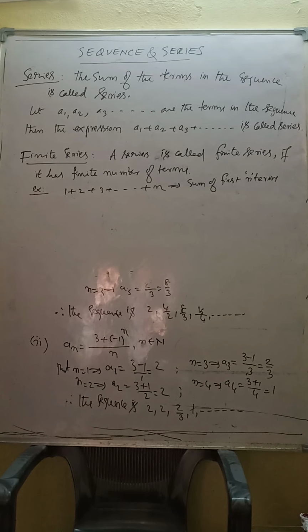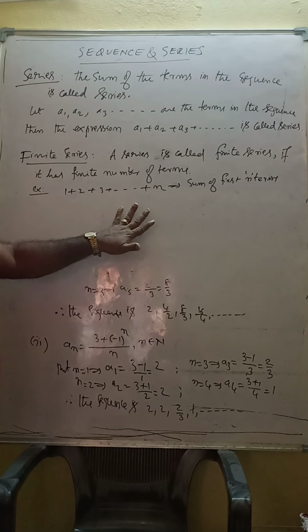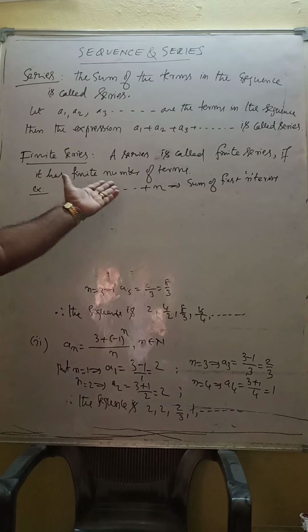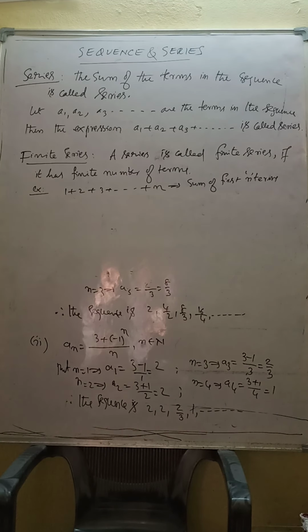Suppose you want to add 10 terms, n is equal to 10, then 1 plus 2 plus up to the first 10, that is a finite series. Otherwise, a series is called an infinite series if it has an infinite number of terms.